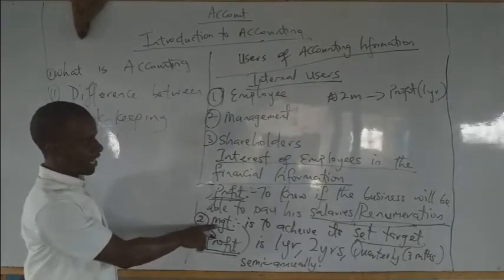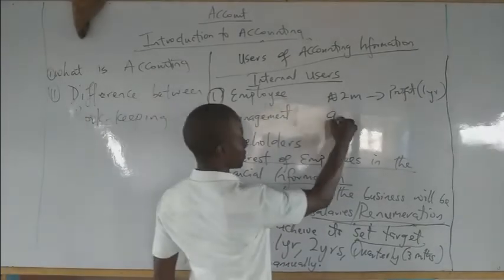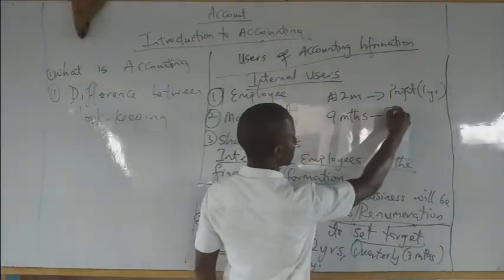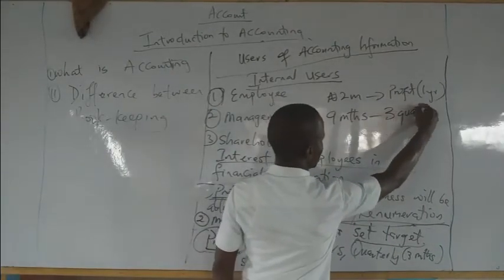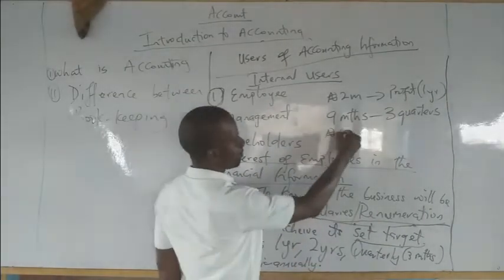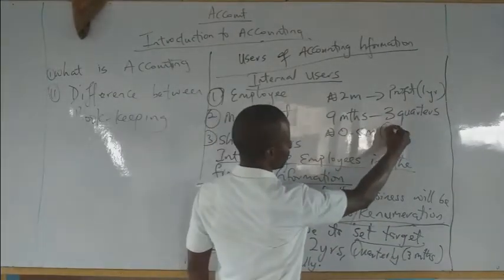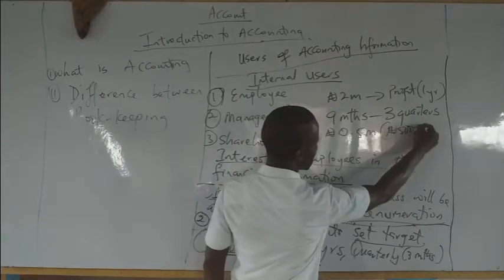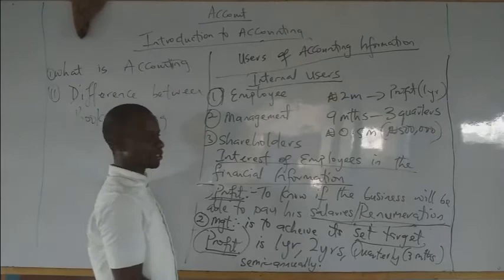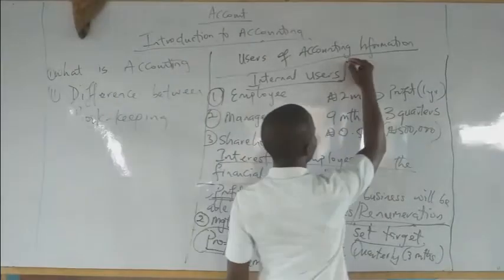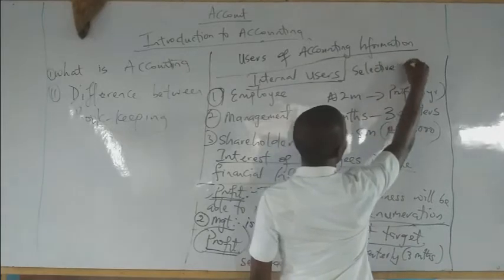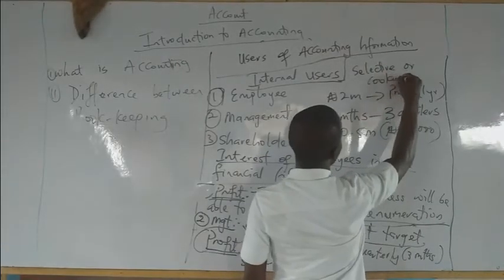When this management, let's say after 9 months, which is like 3 quarters, notice that the profit is still well below 0.5 million, which is 500,000, the management can decide to do what is called selective or cooking up accounting information.